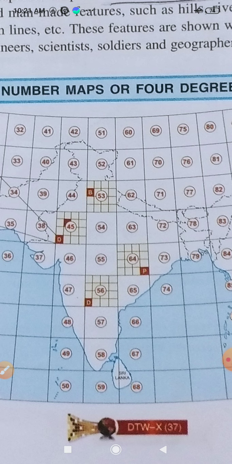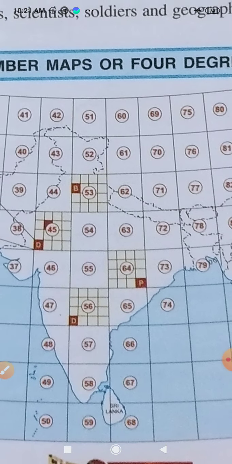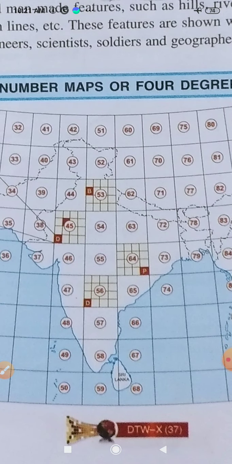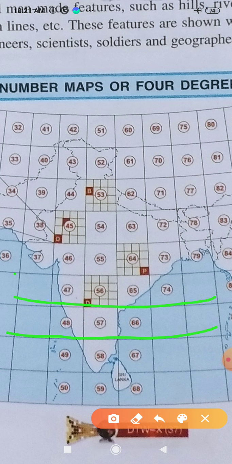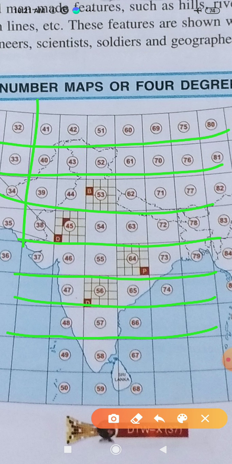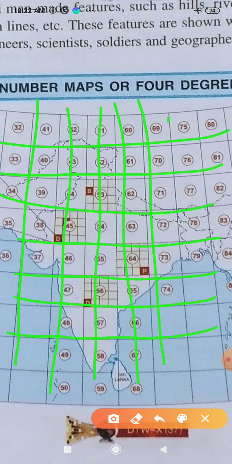So including all those places, they are divided into different grid systems. They are called the survey grids, or the national grid system. You can notice all these crisscross lines drawn here, they are all called the national grids. I think all of you can see these are not the latitude and longitude. They are all this national grid system.